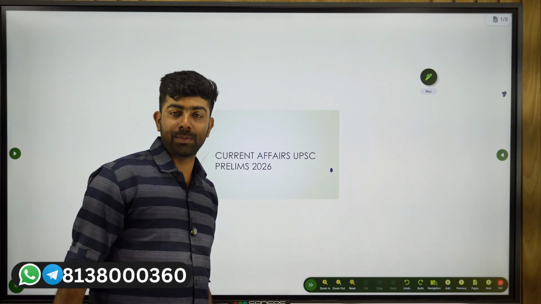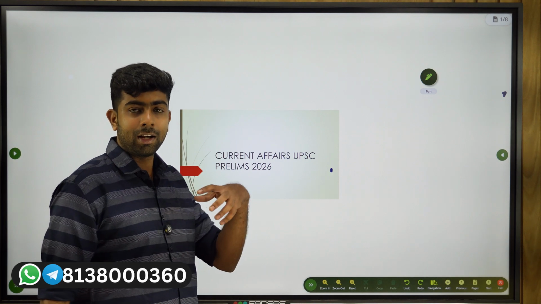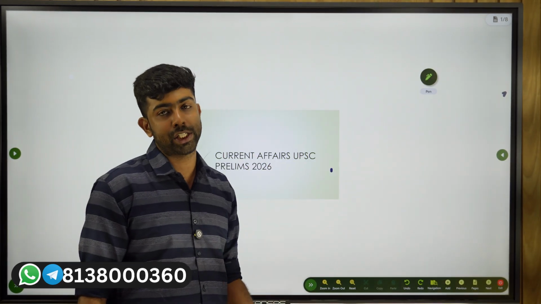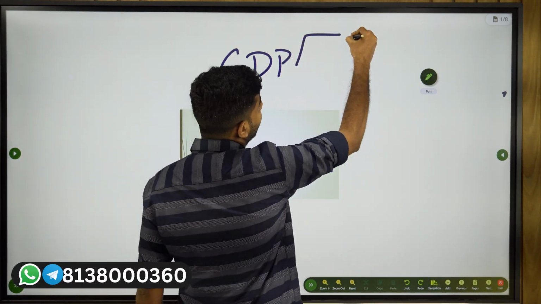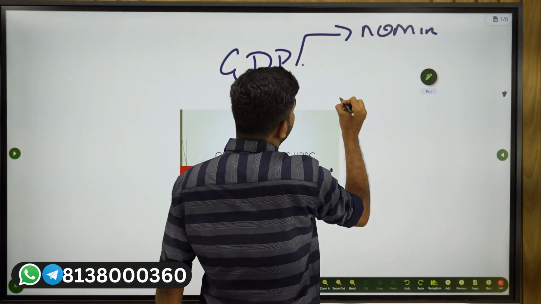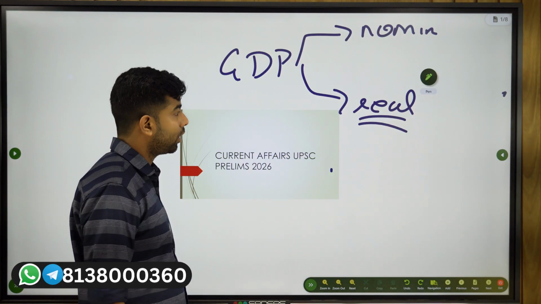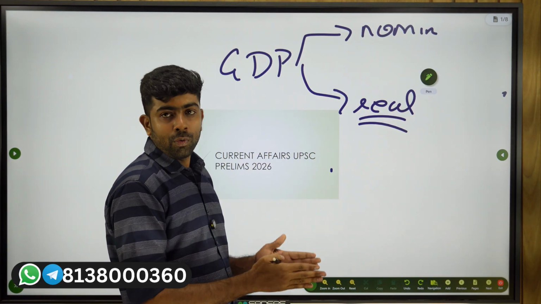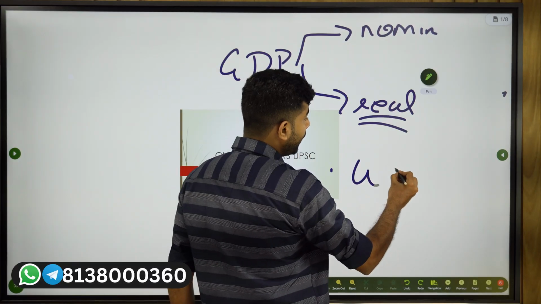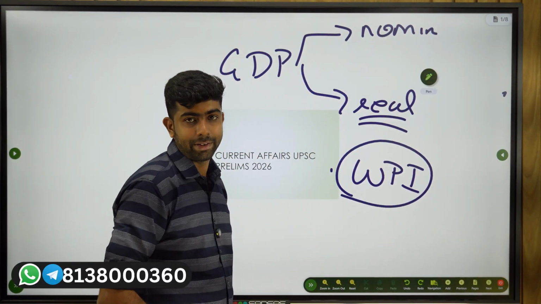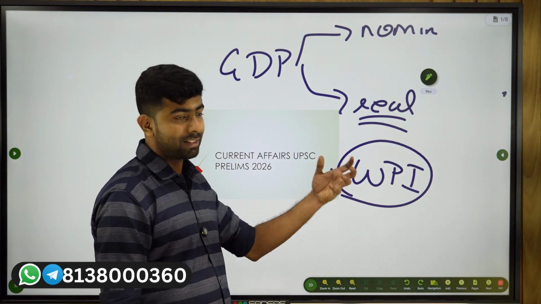Another important change that is being brought out is actually regarding the deflation. So what happens now is, before the revision, whenever you calculate GDP, you will have nominal and real, right? Nominal and real. So real GDP factors in price changes from the base year. Now when this deflation happens over a particular year, we use the wholesale price index as the deflator. So when you use the wholesale price index as the deflator, this is the index, this is the inflation rate.